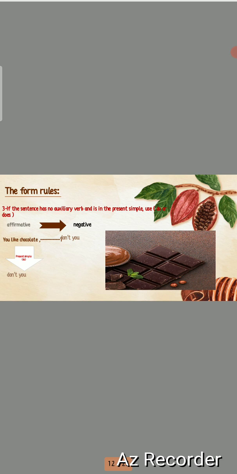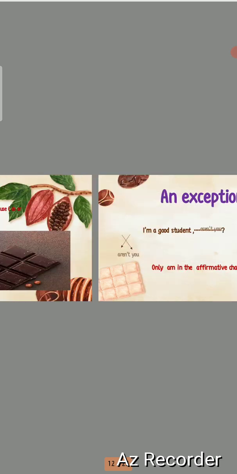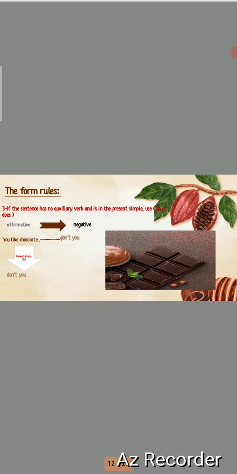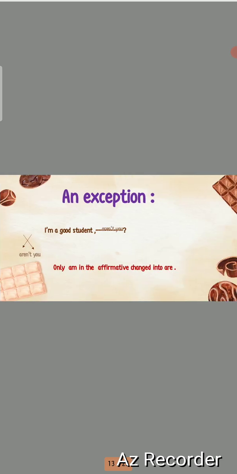Okay, so we have here an exception in this form when I use do or does, or are, or any verb to be.